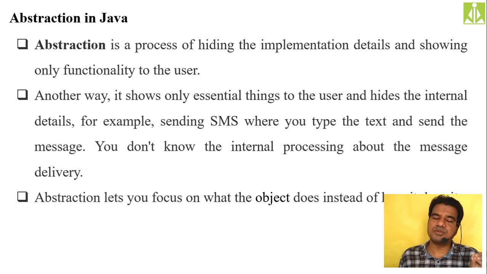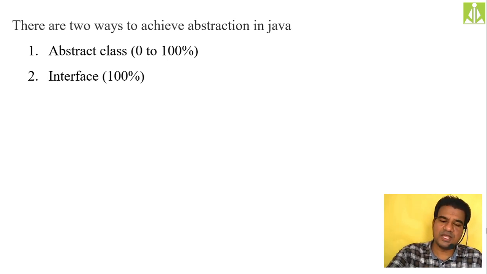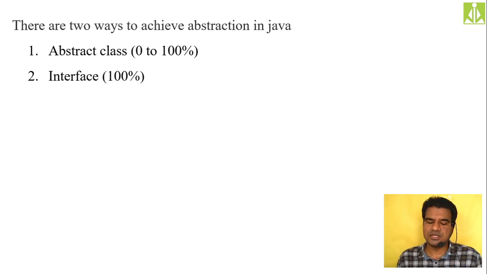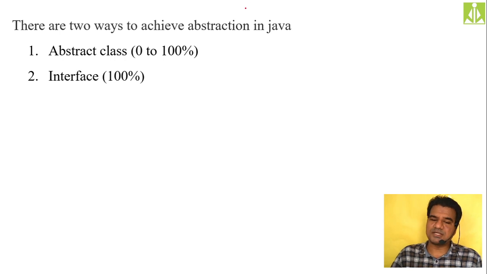So these are the examples that you can remember when they ask you to write about abstraction. You can give the definition and you can write these examples. Now, how can we achieve abstraction? There are two ways. The first way is using abstract classes. Using abstract classes we can achieve abstraction, but we cannot achieve it fully, like 100%. It is somewhere in the middle, 0 to 100%.